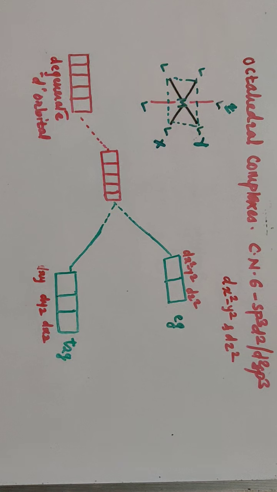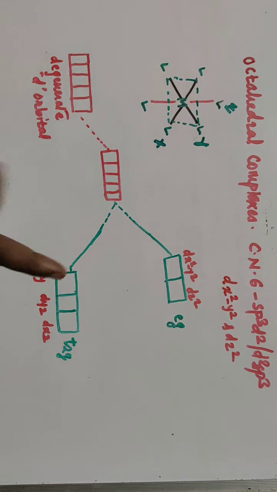So why is the energy of these orbitals higher than the energy of dxy, dyz and dxz? Because the ligands approach the central metal atom along the axis, not in between the axis. That's why the energy of the orbitals lying on the axis is higher than the remaining orbitals, and hence they go up, while the energy of the remaining orbitals is less than the Eg orbitals, or the orbitals which are lying on the axis.